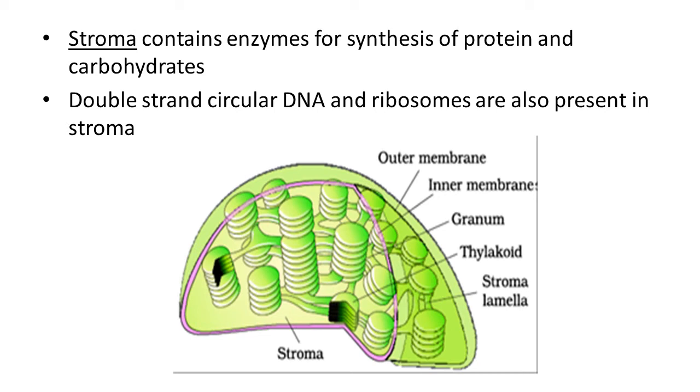In addition to this, the flat membranous tubules are called stromal lamellae, which you can see in this figure also, connecting the thylakoids of the different grana. The membrane of the thylakoid encloses a space called lumen. Stroma of the chloroplast contains enzymes required for synthesis of carbohydrate and protein.